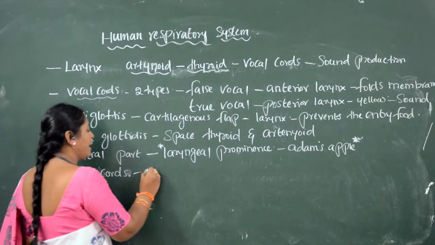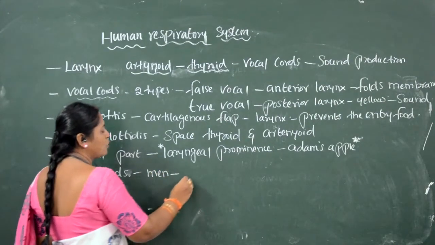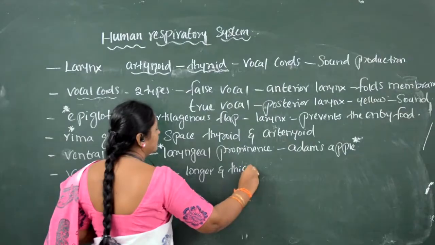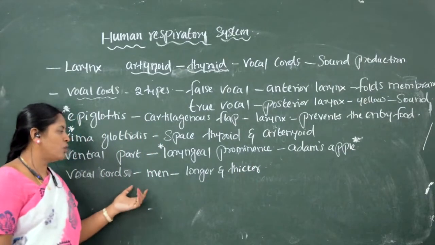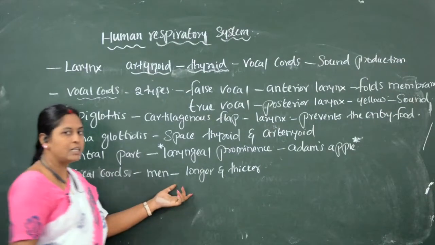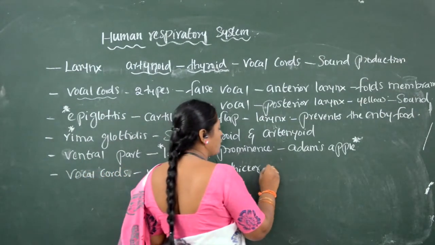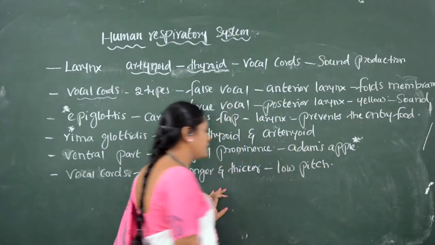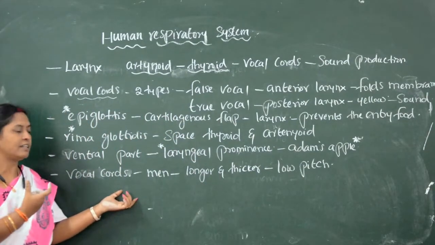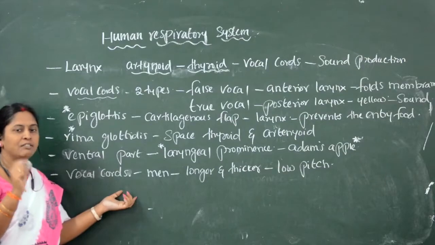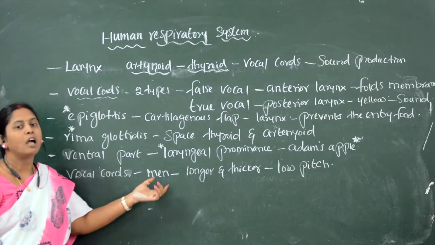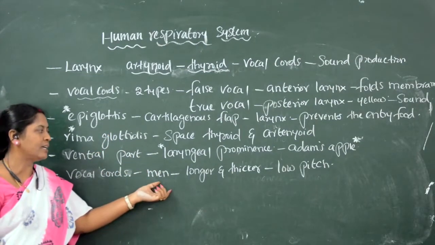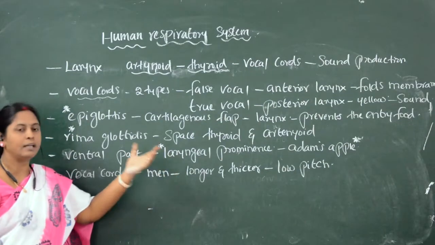When we see men, the vocal cords are longer and thicker, so the voice is of low pitch. What is meant by low pitch? Gents' voice, even if they speak a little with low voice, we can hear it louder in sound. Why we can hear a louder voice from males is because the vocal cords are longer and thicker.